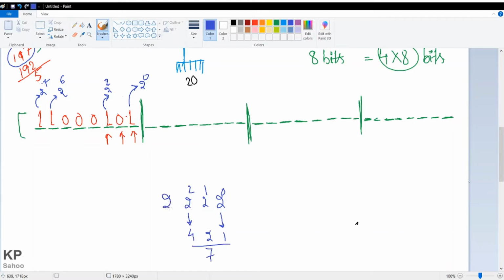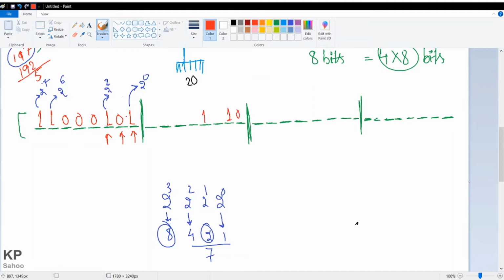If I go further, I can go 2 to the power 3. So 2 to the power 3 is 8, isn't it? So for 10, I can just get this and this. So these two places will be 1. The first value is not required. I need here 1, and I can put here 1.